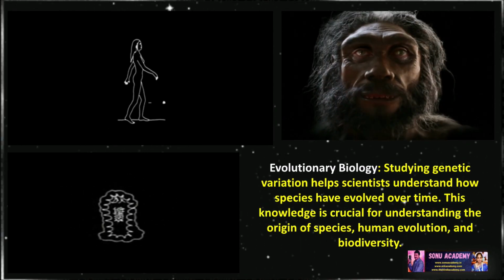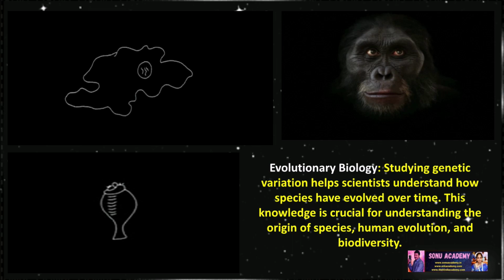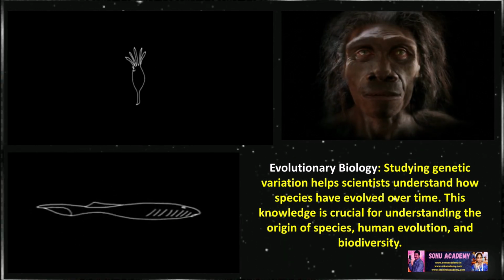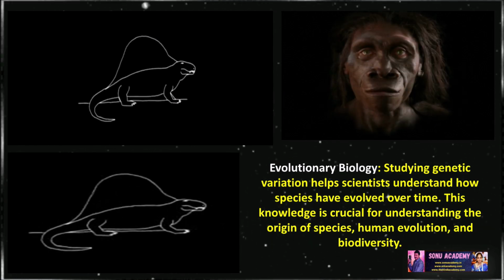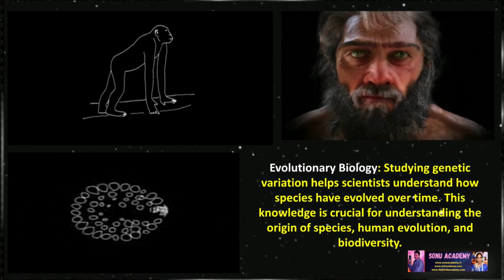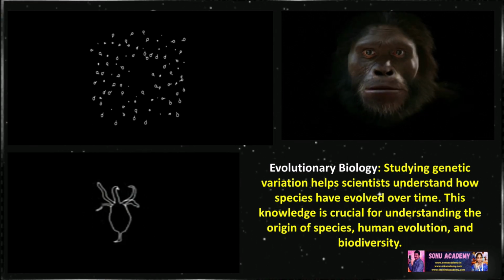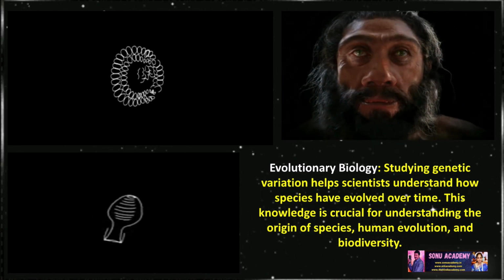Let us see the applications of DNA variations in evolutionary biology. Studying genetic variation helps scientists understand how species have evolved over time. This knowledge is crucial for understanding the origin of species, human evolution, and biodiversity.